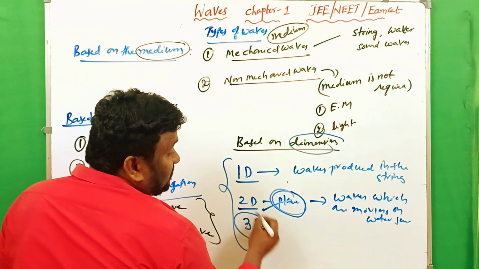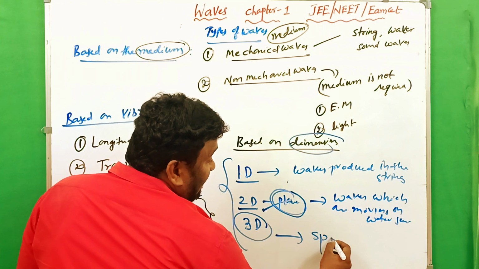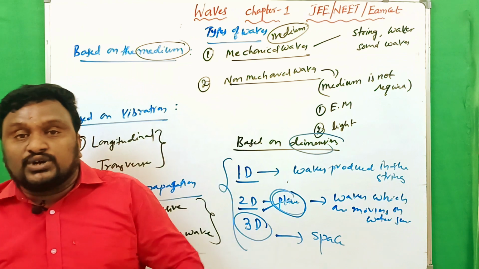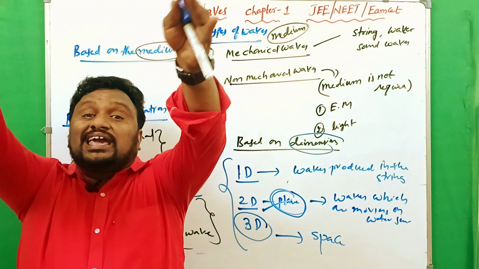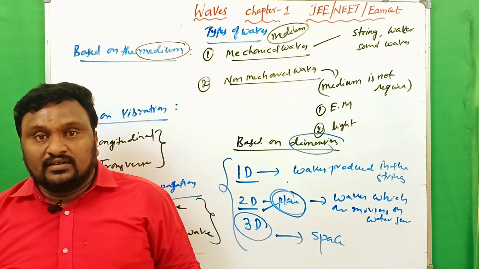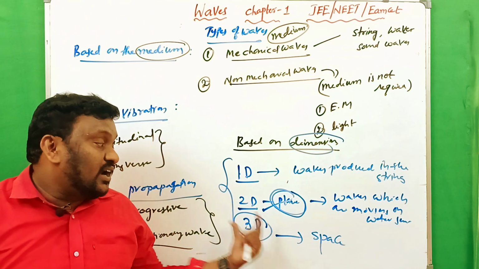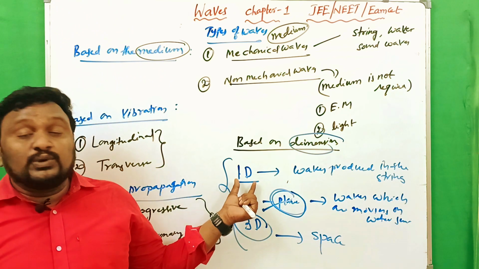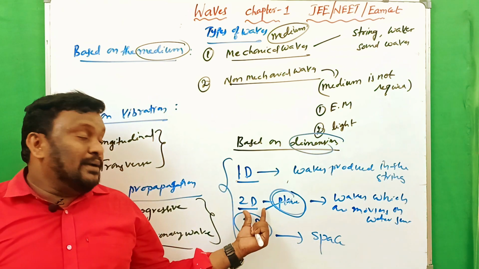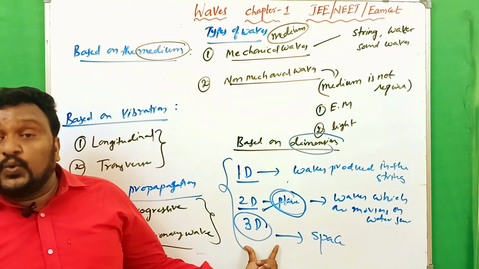And now three-dimensional. Three-dimensional waves are those in space. When we shout, we produce some sound, and it passes through the air and reaches some other point. Passing through the air means obviously that is three-dimensional. So if it is along only one axis, one dimensional; in any particular one plane, two-dimensional; in any particular space, that is what we call three-dimensional waves.